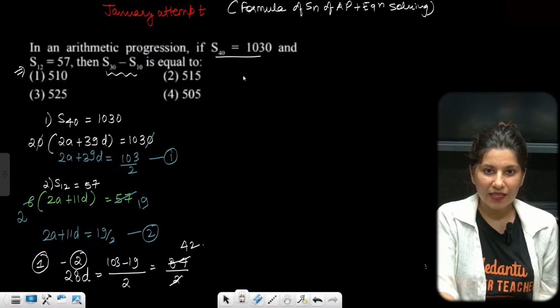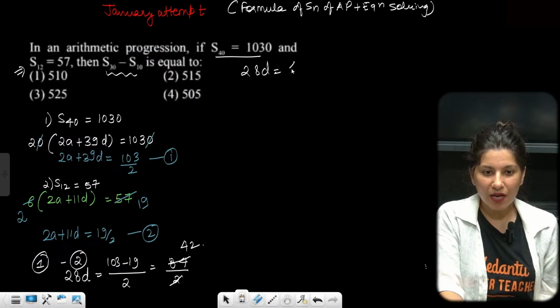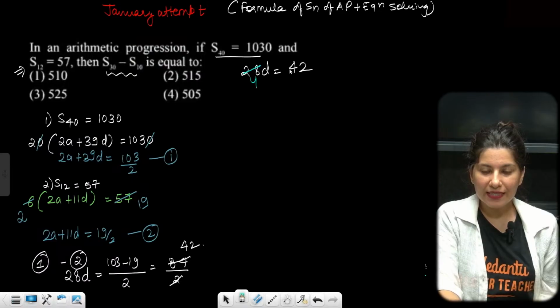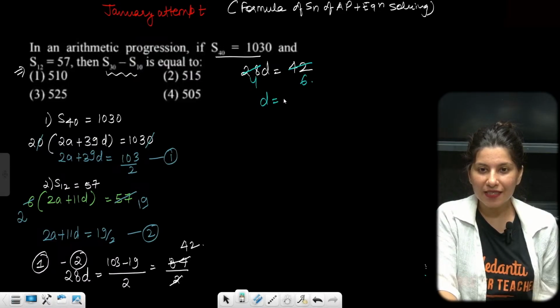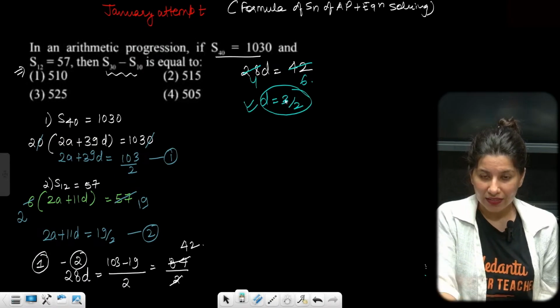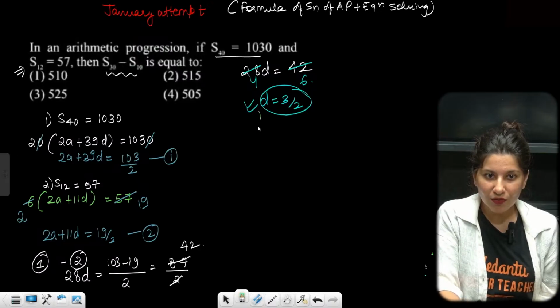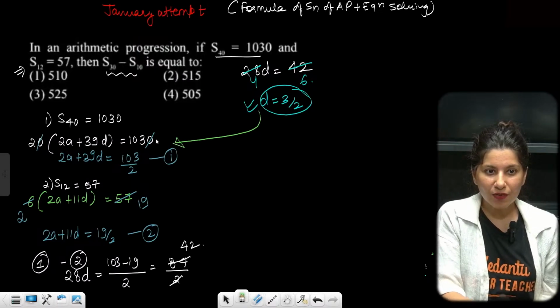42. Yes. So 28D is coming out as 42. 7 4s are 28, 7 6s are 42. So D is coming out as 3 by 2. So D now you have. Why don't you do one thing? If you have D, just put your D over here.